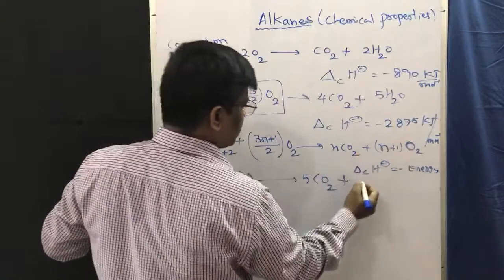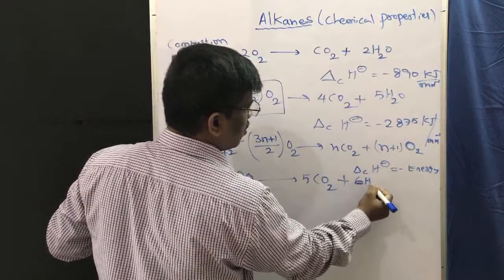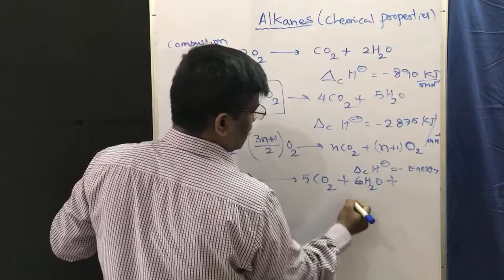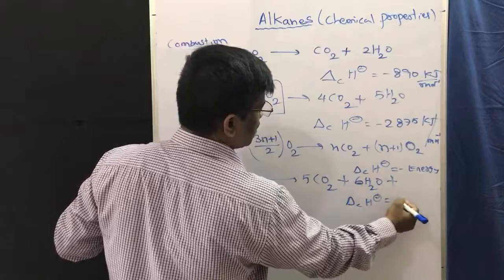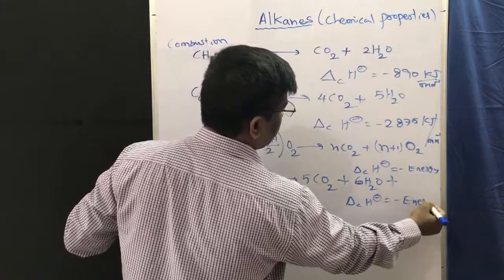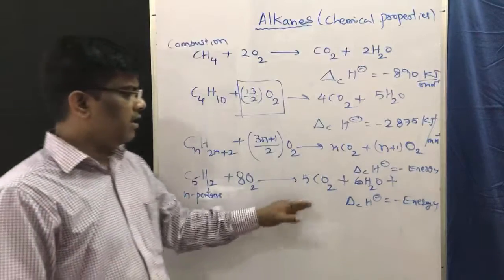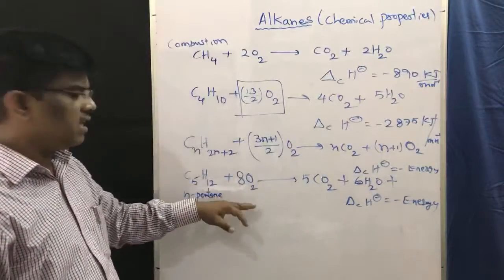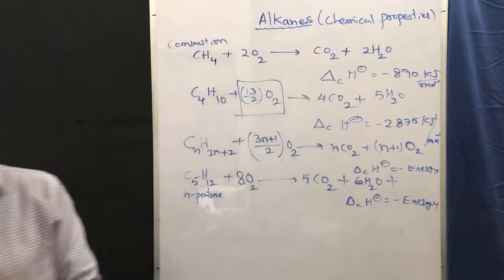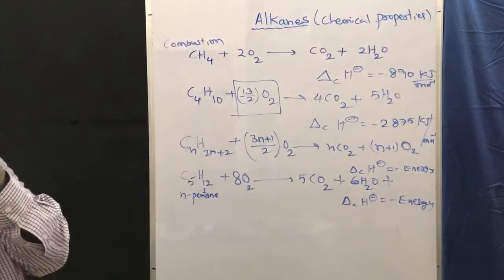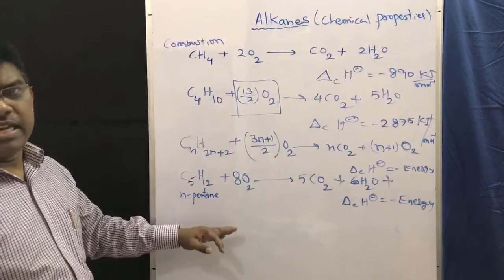N plus 1 means 6 H2O, plus delta H of combustion, that is energy released. This is how heat of combustion can be calculated, or the amount of oxygen required for the combustion of alkanes. It is a general formula.